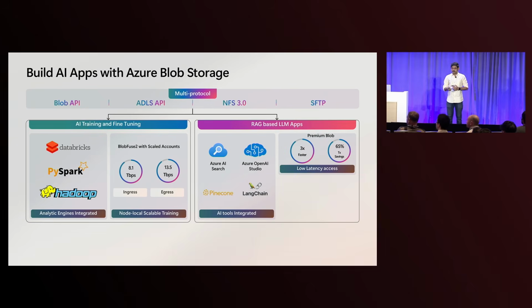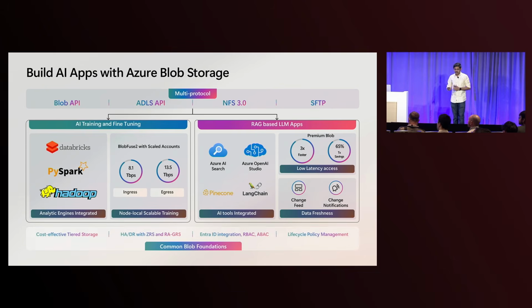We have premium blobs that are 3 times faster than standard blobs, allowing for low latency access on blobs. And they come with change feed and change notifications for making sure the data stays fresh for all your RAG applications. All of these features are built on common blob foundations, which means you get cost-effective tiered storage, you have multiple redundancies, and most importantly, it comes with security with Entra ID.